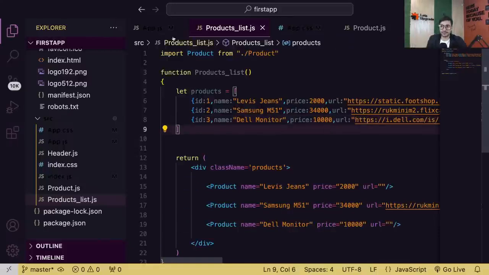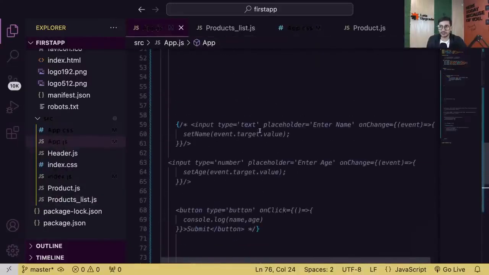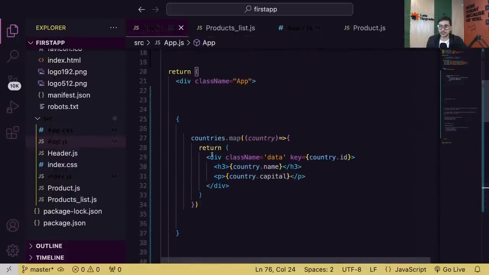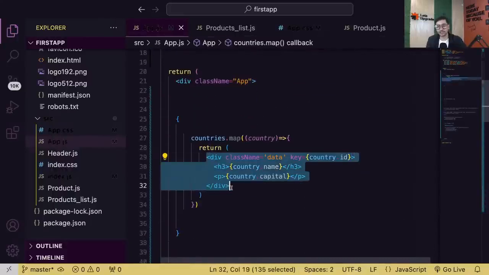All good. Now guys, see in here we directly generated this whole element. Now let me ask you this question, guys. Instead of generating this whole div here, can't I create a separate component for this div and then use that component inside the loop? Is that possible or not, guys?